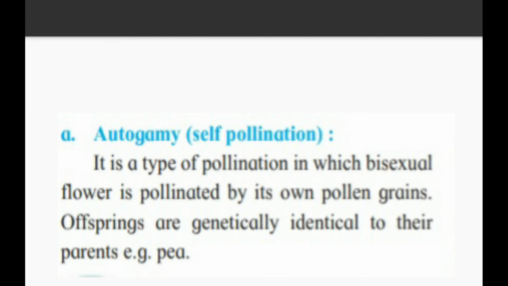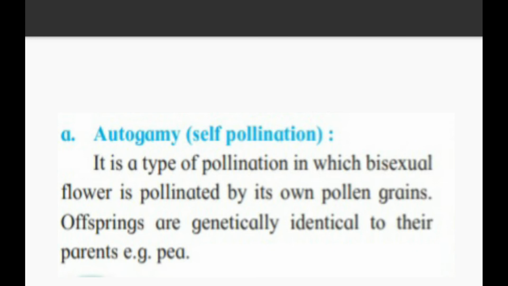Offsprings are genetically identical to their parents when a bisexual flower is there, and their self-pollination is said to be autogamy. Now what do you mean by bisexual flower? The flower which contains anther and stigma in a single flower is said to be a bisexual flower. So whenever a bisexual flower undergoes the pollination process by its own pollen grains, then we call it autogamy.